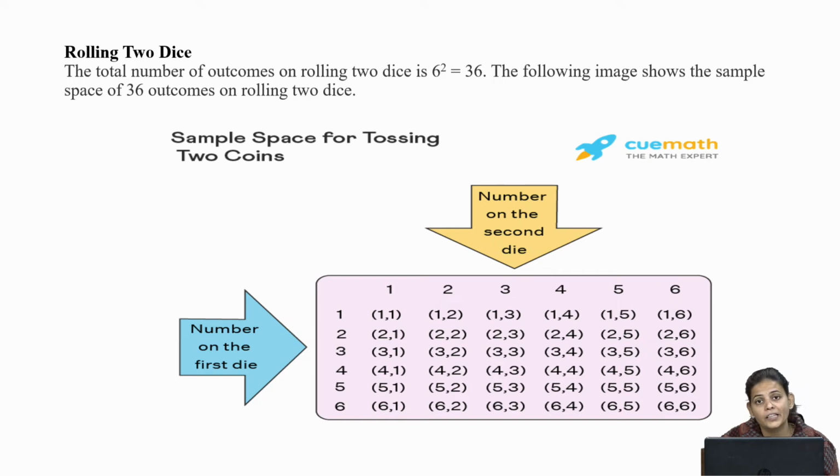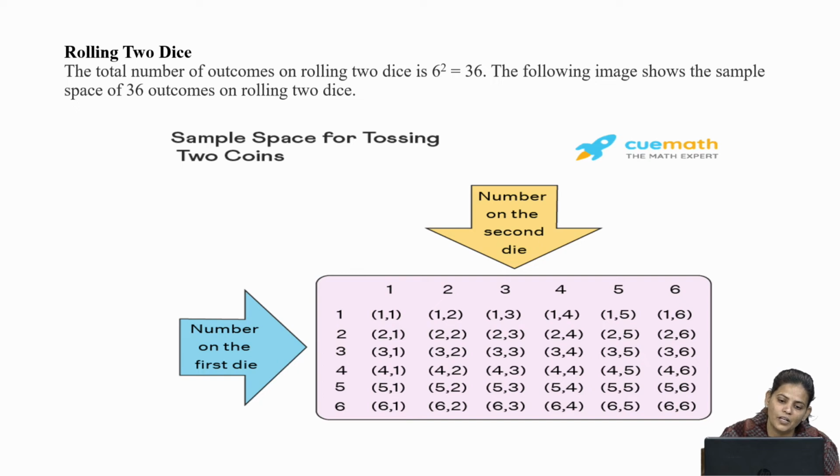And you can see the combinations in 36, like 1,1, 1,2, 1,3, 1,4, 1,5, 1,6. In the same manner 2,1, 2,2, 2,3, 2,4, 2,5, 2,6, then 3,1 through 3,6, 4,1 through 4,6, 5,1 through 5,6, and in the last row you can see 6,1, 6,2, 6,3, 6,4, 6,5 and 6,6.